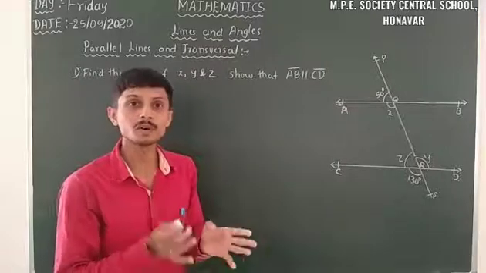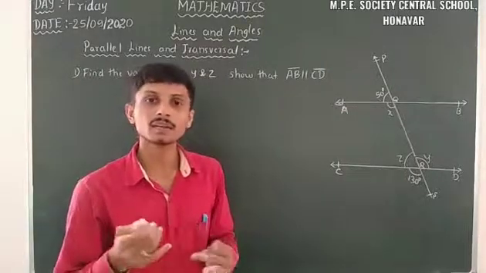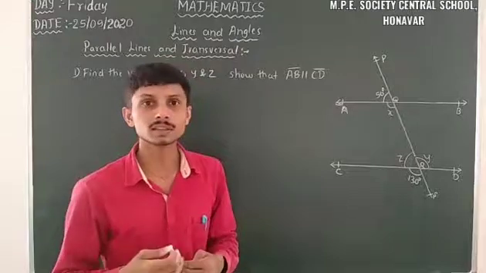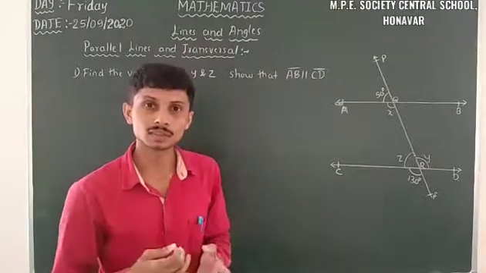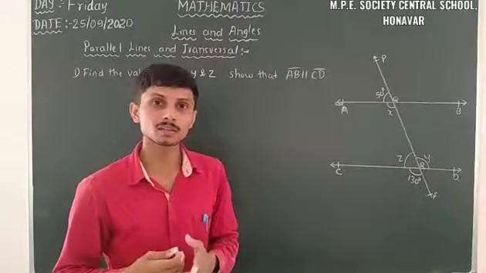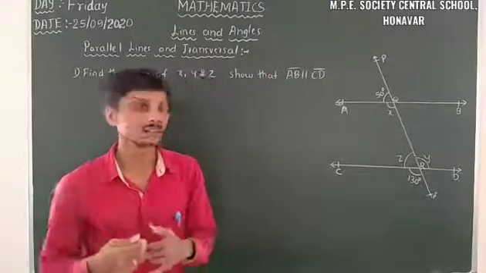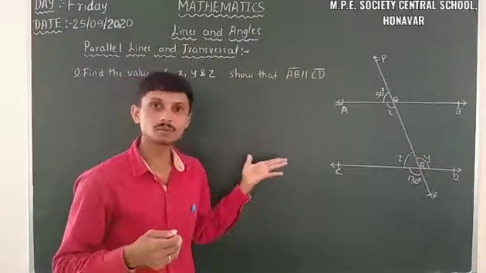So for that we have axiom 6.3, axiom 6.4 and theorem 6.2, theorem 6.3, theorem 6.4 and theorem 6.5. So here we have some of the axioms and theorems to prove this one. So how can we prove that one?